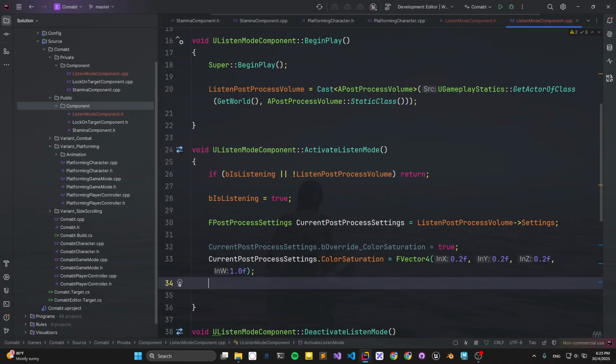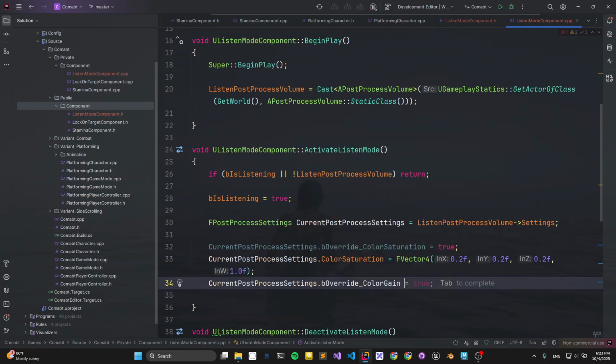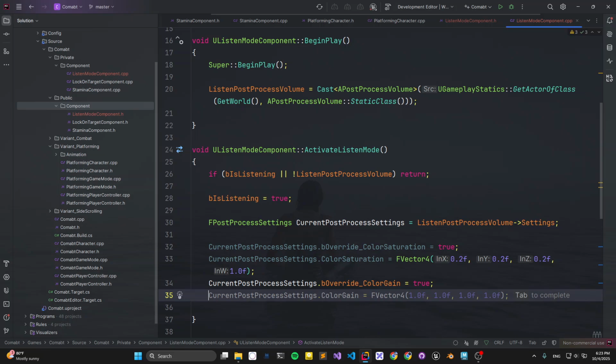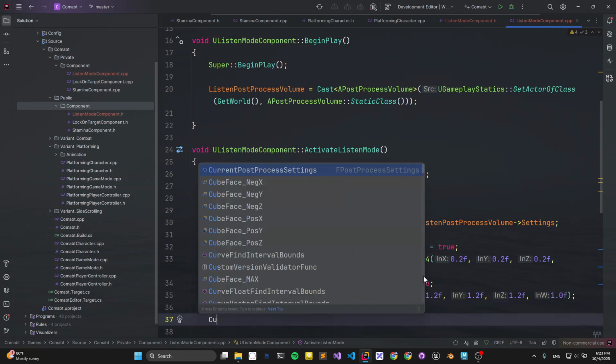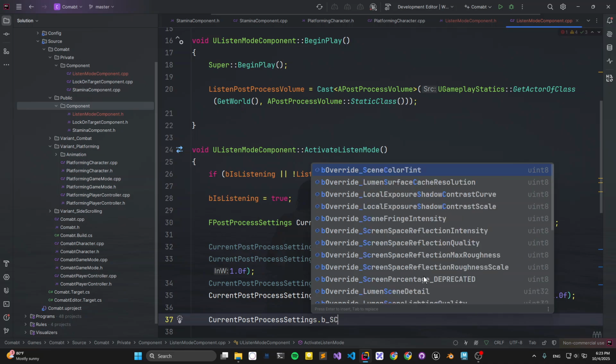And also other settings like bOverride color true, and also here the value, I think 1.2, after attaching a field value, kind of feels gray. And then we also want to change the screen color thing.